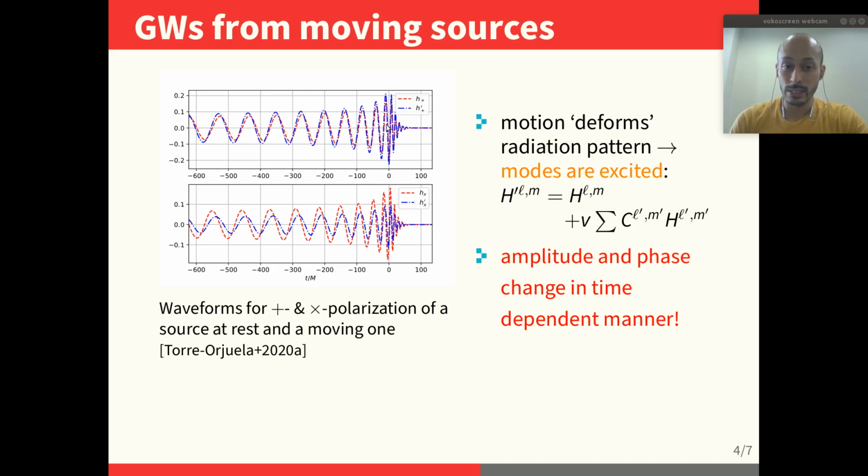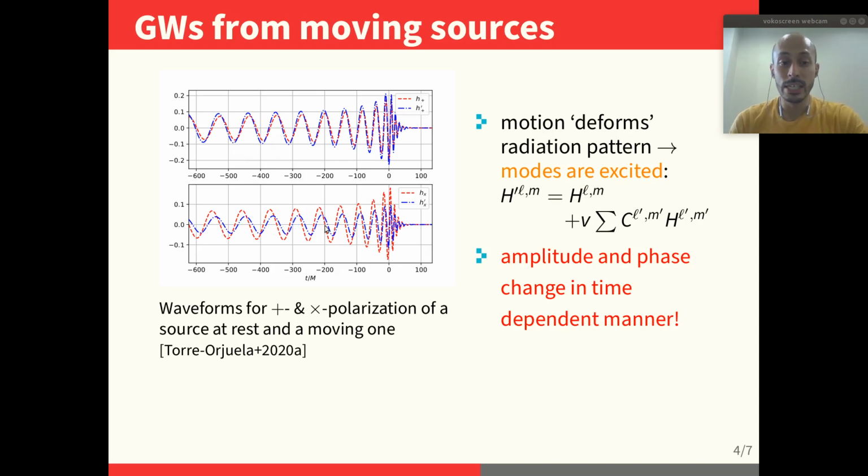And as we can see, the emission looks slightly different. For example, in this case, the plus polarization of the moving source is a bit stronger and the cross polarization is much weaker. Moreover, we see that there is a difference in the phase, which is particularly interesting because it's a time-dependent difference